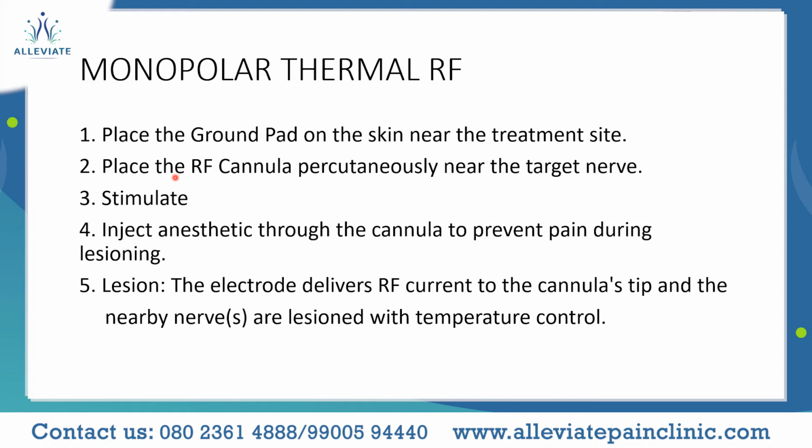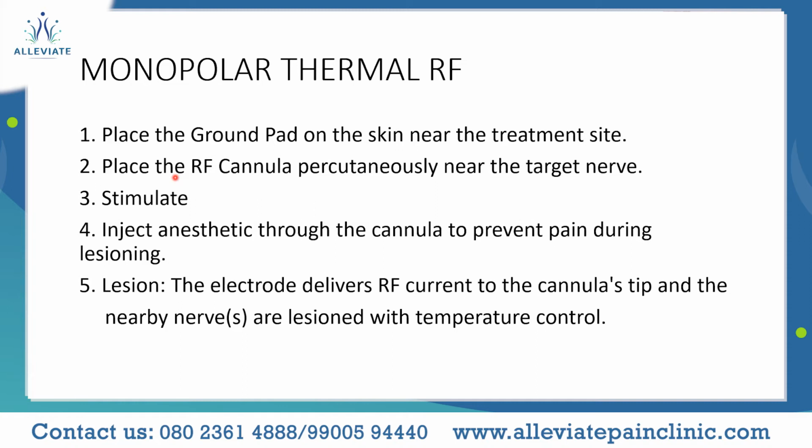Once you know that you have the target tissue, how close or how far you are with respect to the tip of the electrode, you do a sensory stimulation at higher frequency, around 50 hertz, at low voltage.